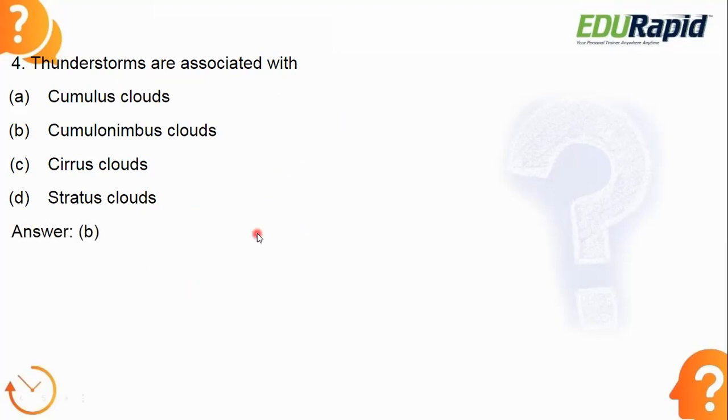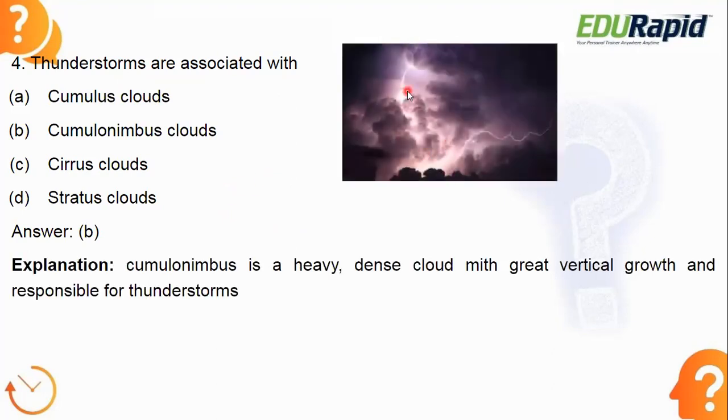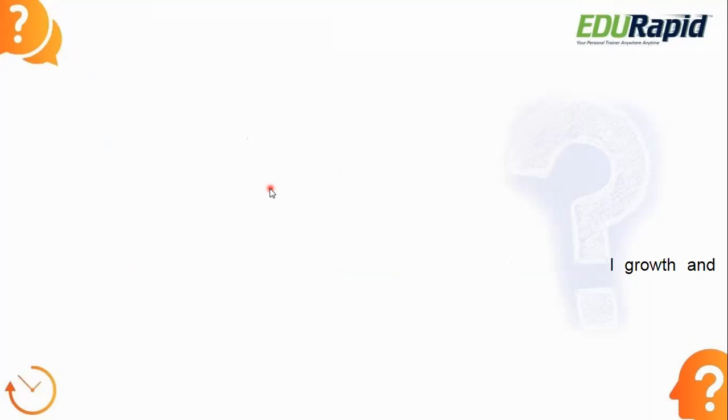Let's see the answer. The answer is option B, cumulonimbus clouds. You can see in the picture, this is a thunderstorm. It is associated with cumulonimbus clouds. A cumulonimbus cloud is a heavy, dense cloud with great vertical growth, and it is responsible for thunderstorms. So remember cumulonimbus clouds.